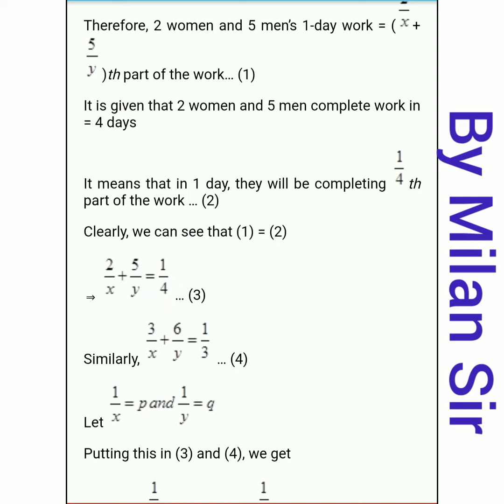So our equation number 1 is 2 by x plus 5 by y is equal to 1 by 4. Work done by 2 women, work done by 5 men, and total work done in 1 day. So 2 by x plus 5 by y is equal to 1 by 4.